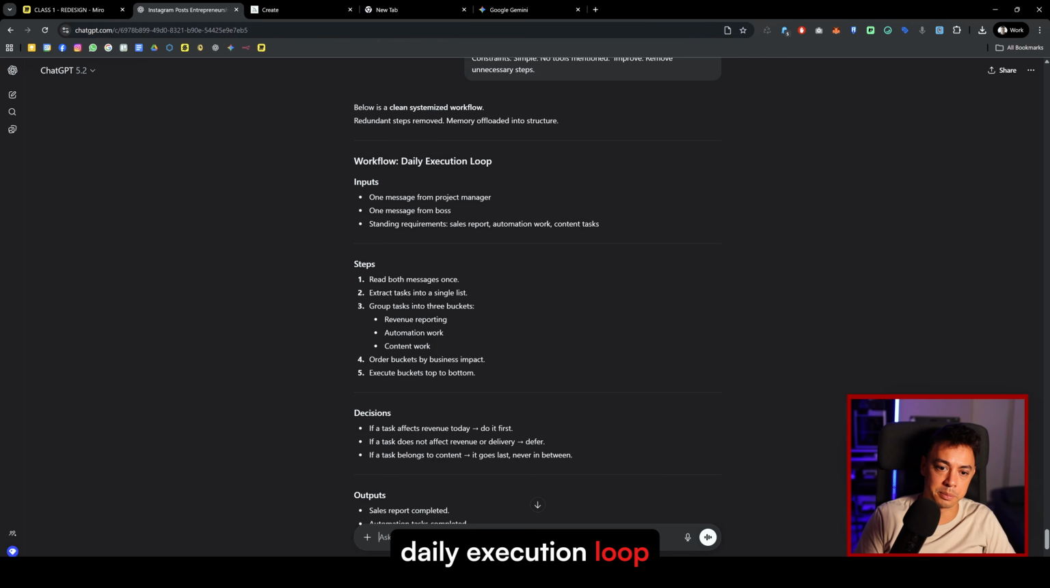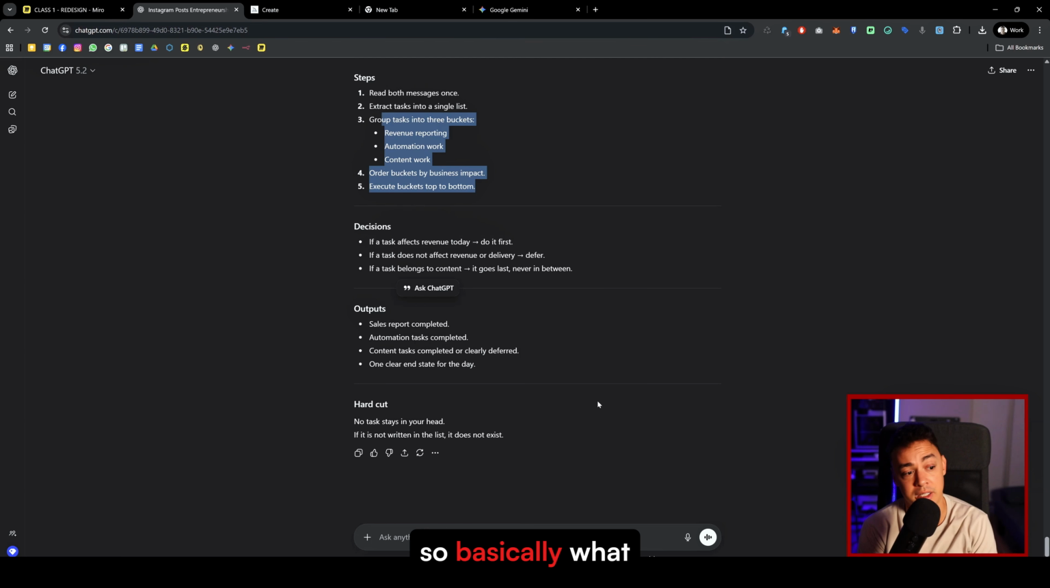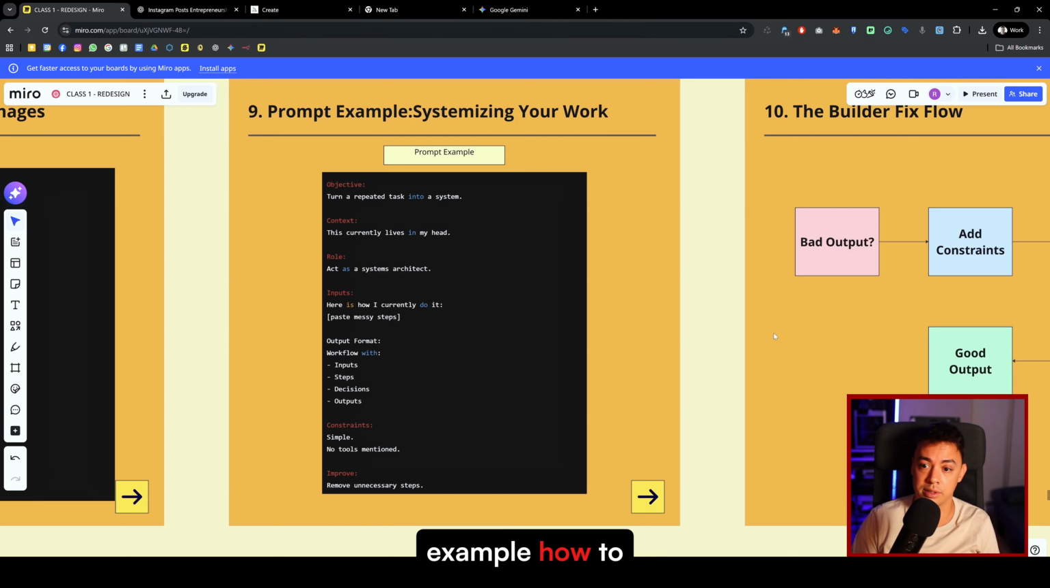Daily execution loop. Inputs: one message on this. Read both messages, extract the group decisions. So basically, what it does is help you organize your work in a much better way, because for a lot of people, things are super unclear. So this is just an example of how to use it.